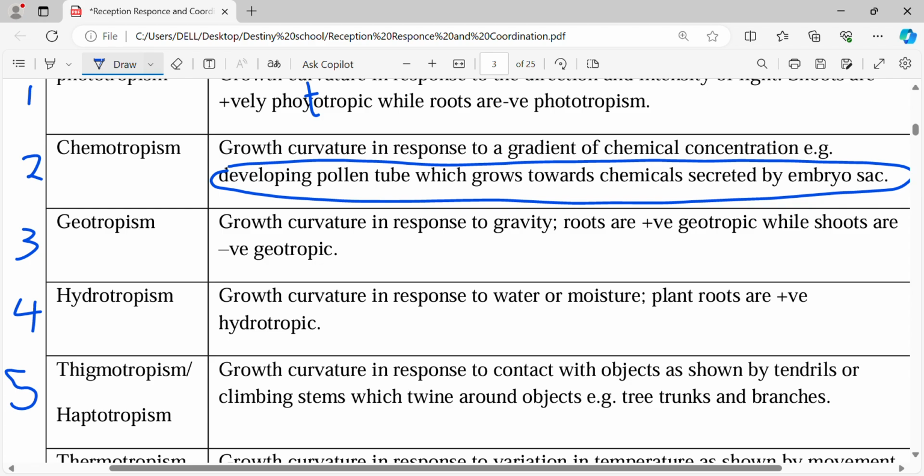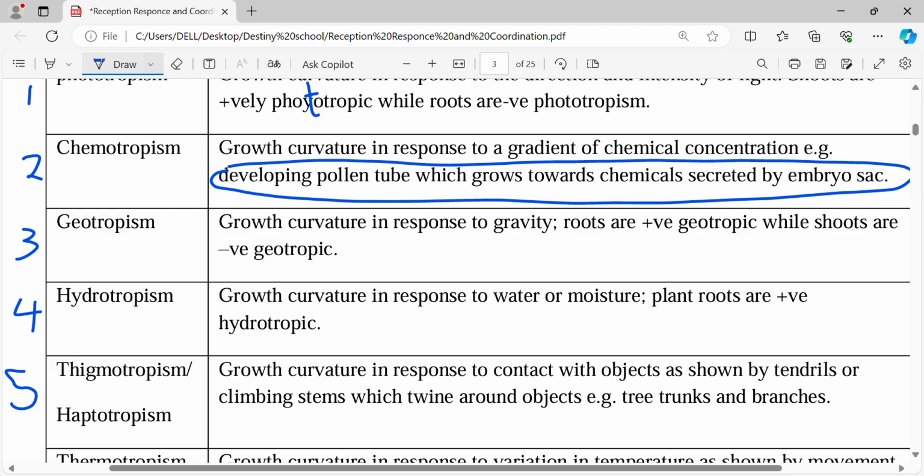The 5th one is called thigmotropism, or we can also call it haptotropism. It has 2 names. So what is it all about? Thigmotropism is the growth curvature in response to contact with objects, as shown by the tendrils. Do you know the passion fruit? It does not have a very strong stem.